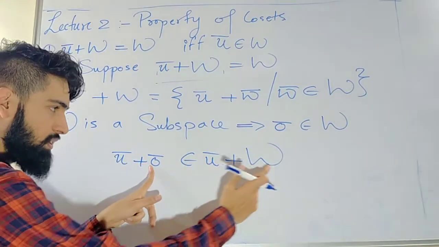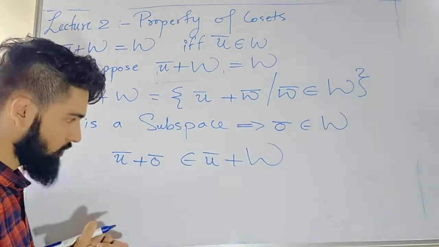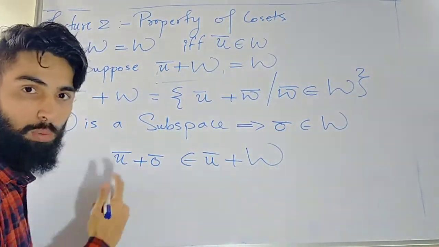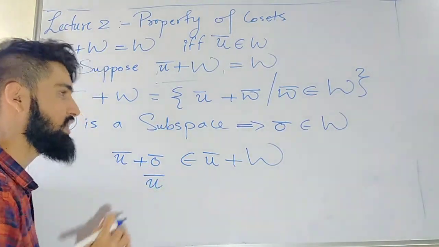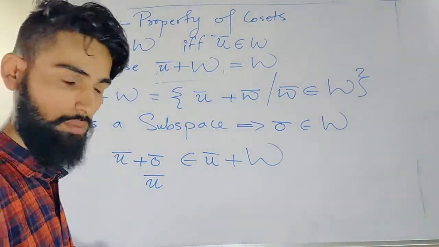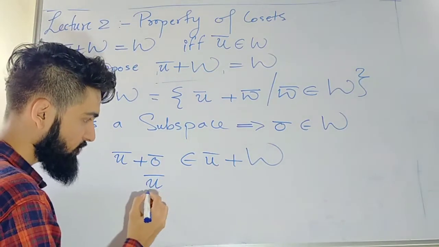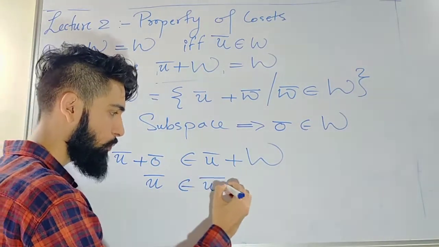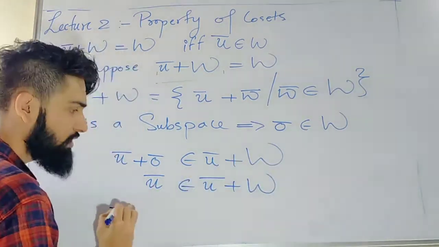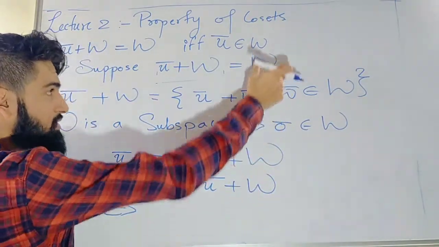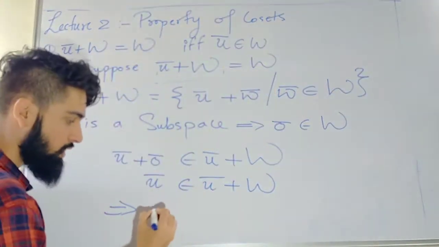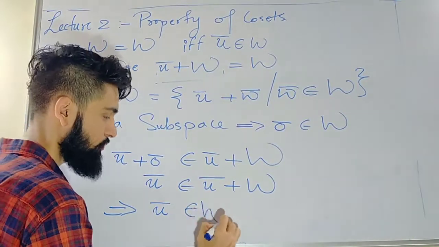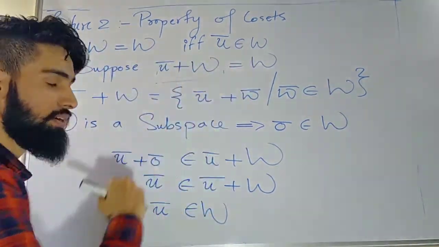U bar plus element of W. What is this u bar plus 0 bar? This is same as u bar by the properties of the vector space. Right? Okay. So this means u bar is an element of u bar plus W, which implies what? Since I know this is same as W by the hypothesis, I know my u bar is an element of W. Hence the one way is done.